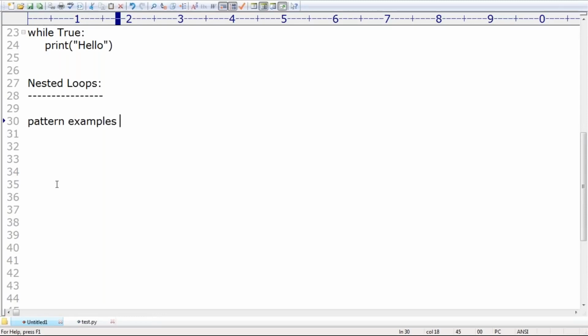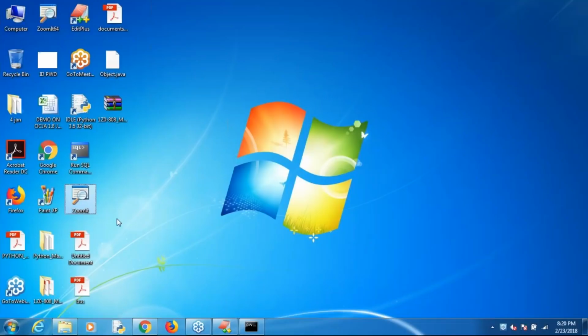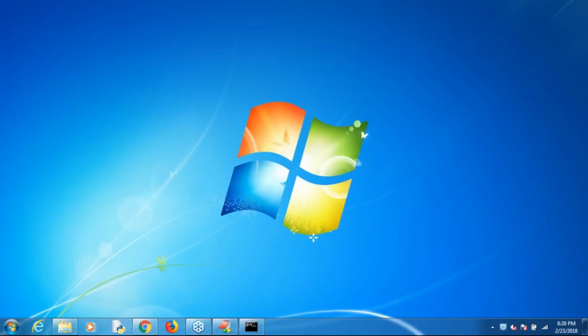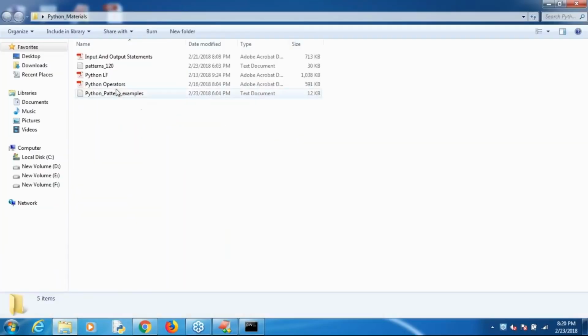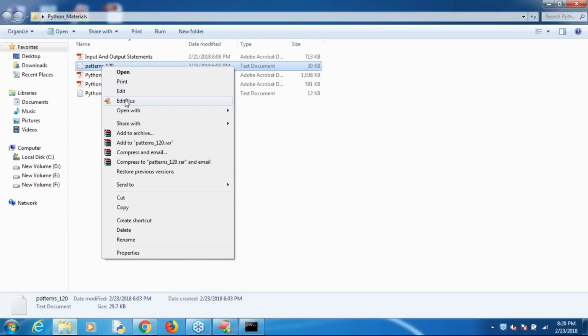Now, I told you yesterday, I practiced almost around 100 patterns. I wrote the code for almost around 100 patterns, right? If you practice those 100 patterns, definitely your knowledge is going to improve. But practicing this is not that easy. Definitely I will share that material, don't worry about that. I hope that material is there with me, the Python materials.